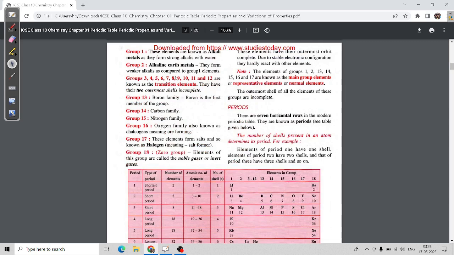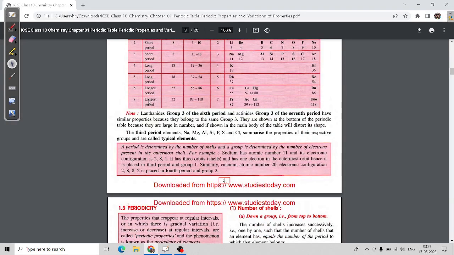Now, next, this is a note, and it is very important. Note down what they are telling: lanthanides, group 3 of 6th period, and actinides, group 3 of 7th period, have similar properties because they belong to the same group 3. Are you able to get the point? So why do they have similar properties? Because they already belong to group 3.